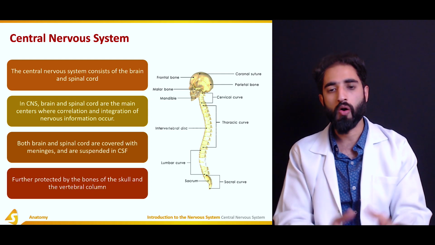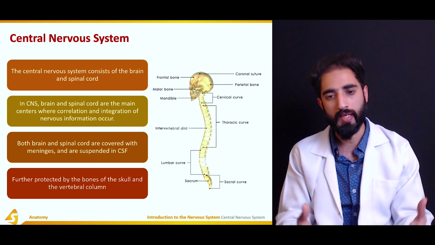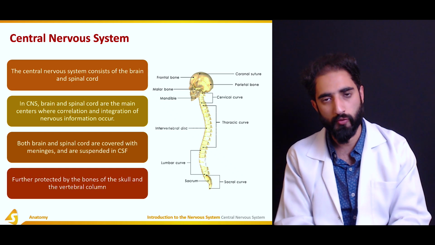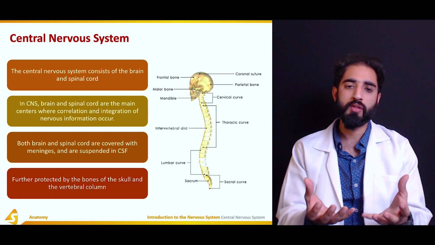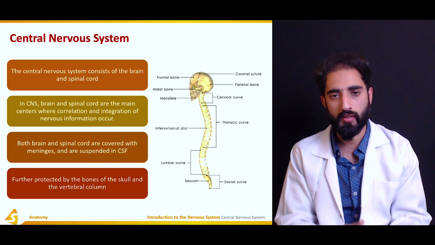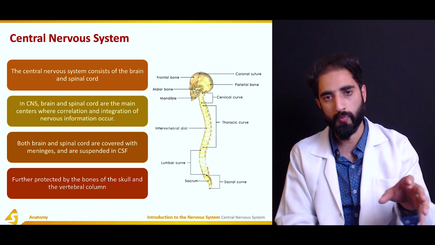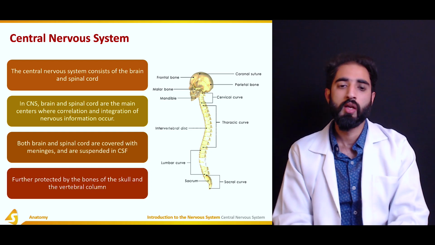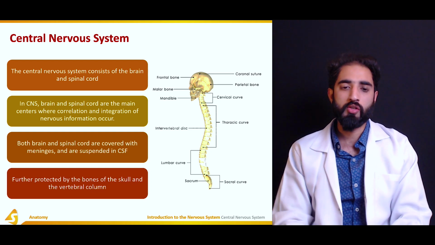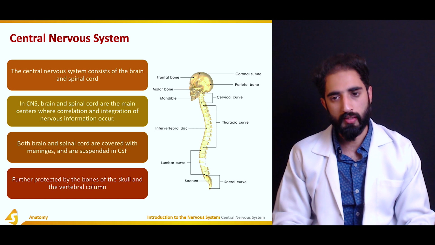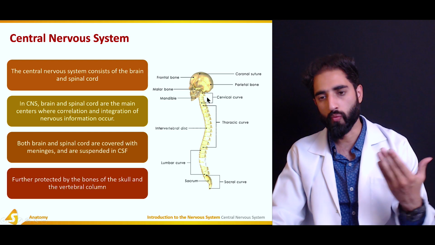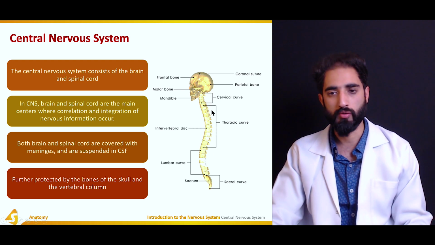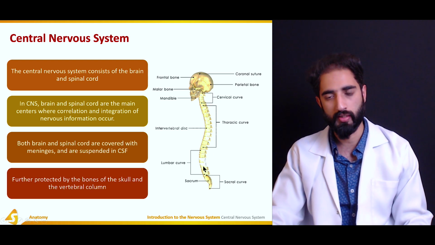They are also protected by being suspended in the cerebrospinal fluid, providing them buoyancy so that, for example, the brain would not collide with the floor of the skull or other areas of the skull, providing it protection and nutrition as well. And as I already mentioned, they are further protected by the bones of the skull and the vertebral column. So here you can see the axial skeleton in which the central nervous system is enclosed, the brain in the skull and the spinal cord in the vertebral column.